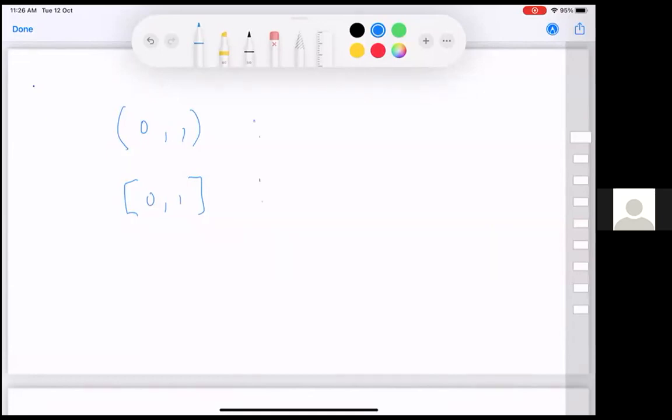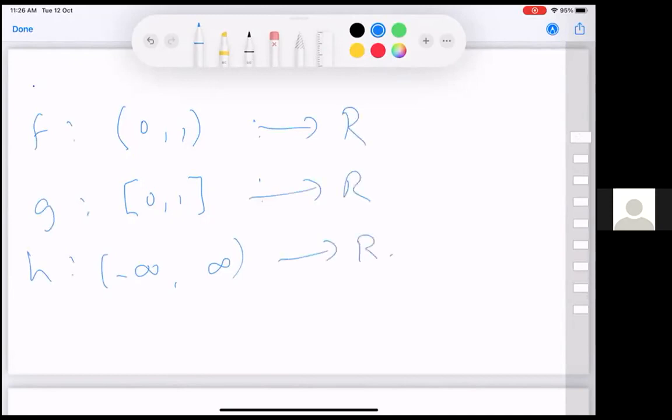So we want to talk about functions. I've put f from (0, 1) to the real numbers.